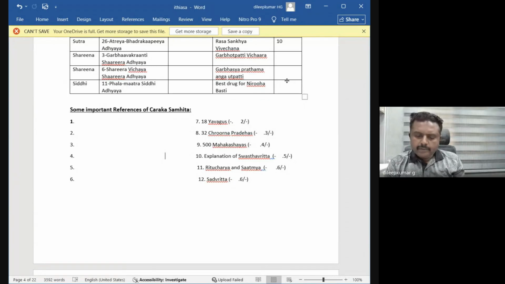And Rasa Utpatti is from Antariksha Jala. It is also mentioned in Charaka. The six rasas get their origin from Antariksha Jala. And the three Eshanas. Three Eshanas are there in Charaka Samhita; it is the concept of Charaka. Aturalaya Varnana explains the clinic and clinical setup, how the clinical setup should be. It is also mentioned in Charaka Samhita.